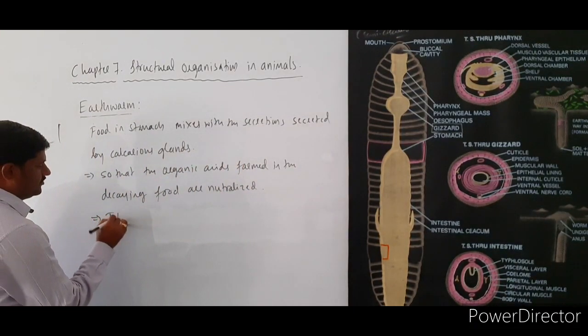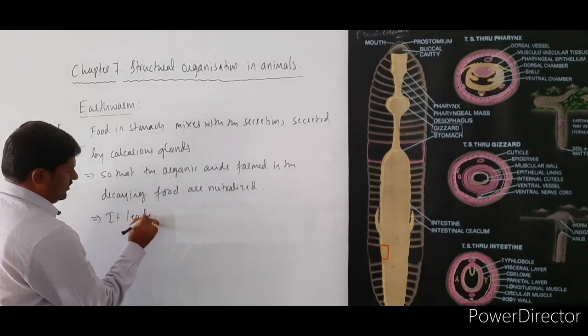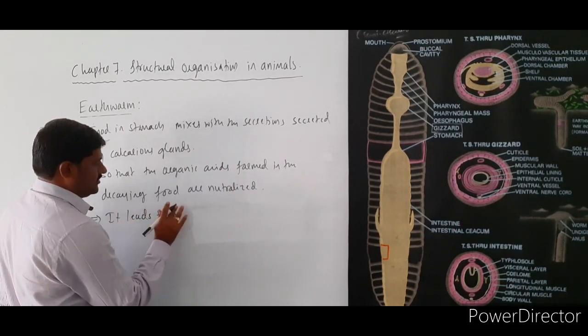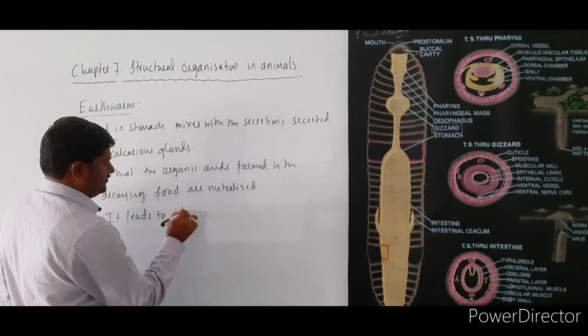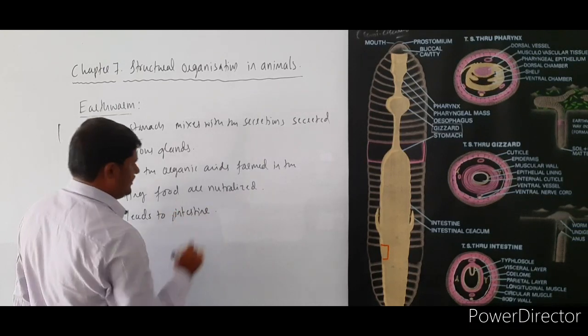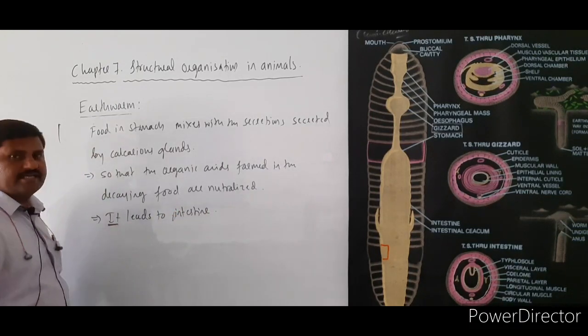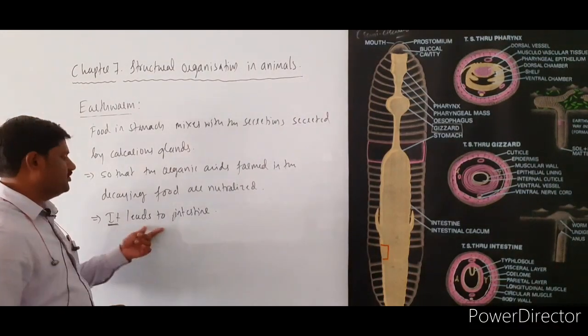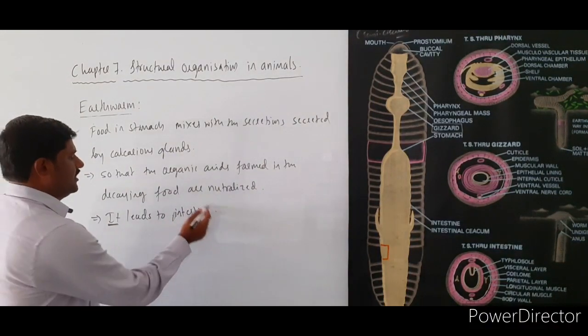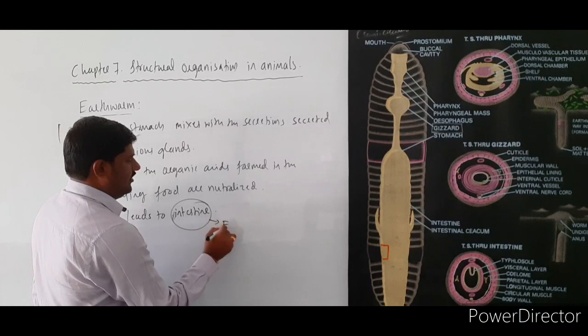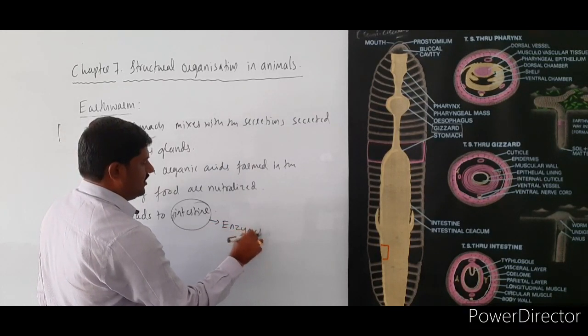It leads to the intestine. Intestine means the semi-digested food material leads to the intestine. In the intestine, many enzymes are present.